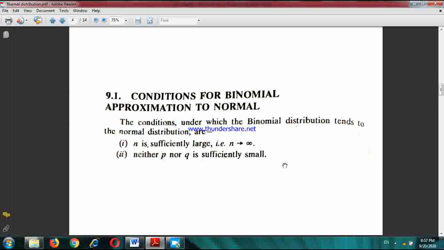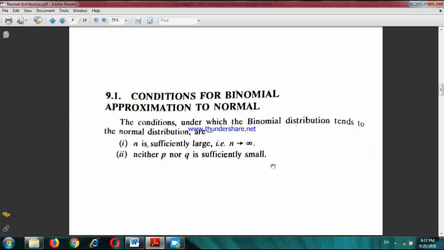Now I start with another distribution, that is normal distribution. Normal distribution is a continuous distribution, and binomial distribution follows normal distribution if these two conditions are satisfied: the number of trials is extremely large, and neither p, the probability of success in a single trial, nor q is extremely small.